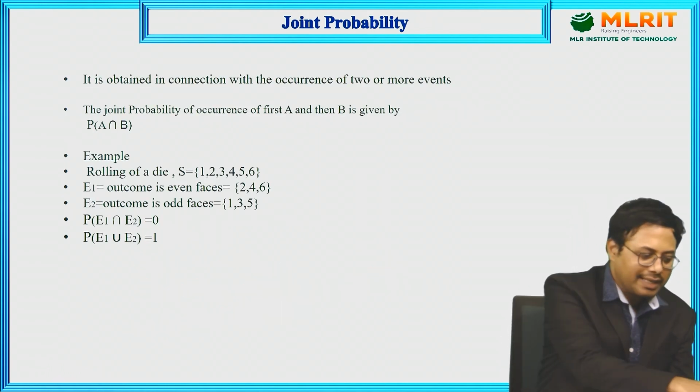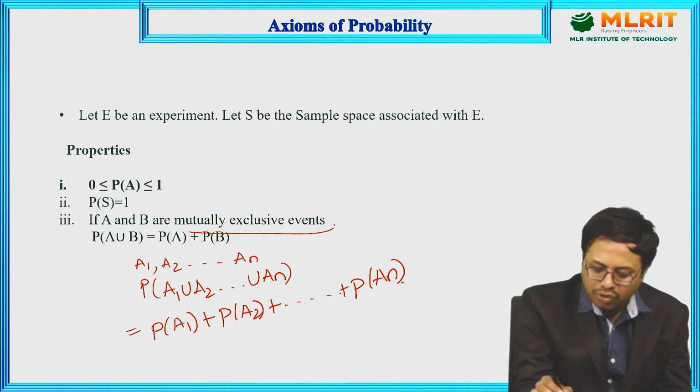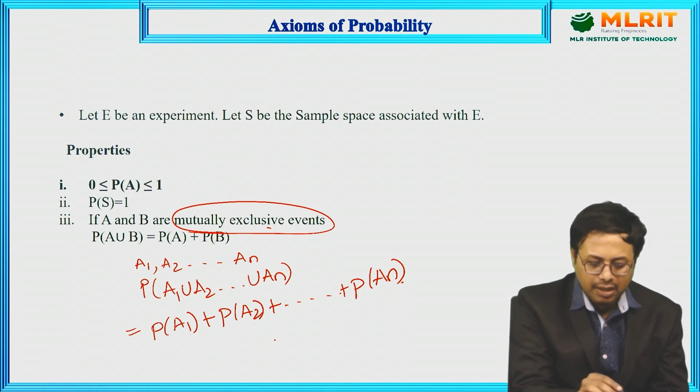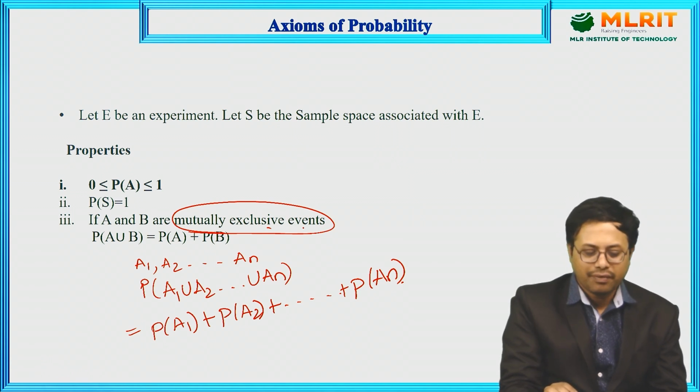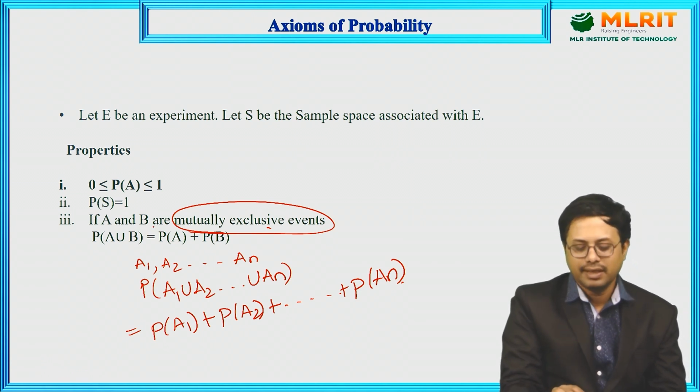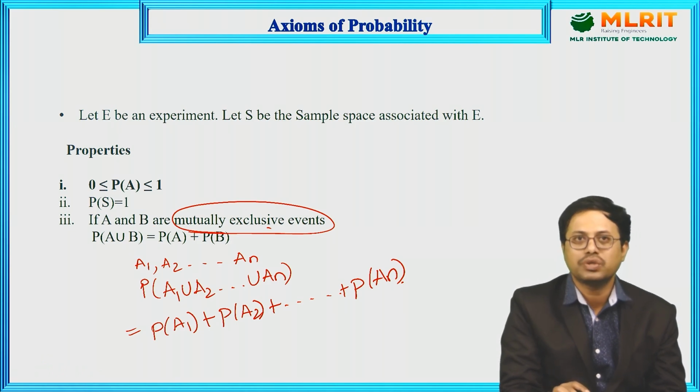When you are considering mutually exclusive events, we can also call this the addition law of probability. It can be satisfied when there is no intersection between any two events, that is called mutually exclusive events.